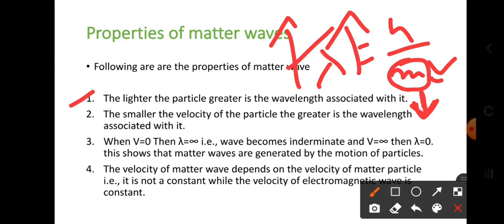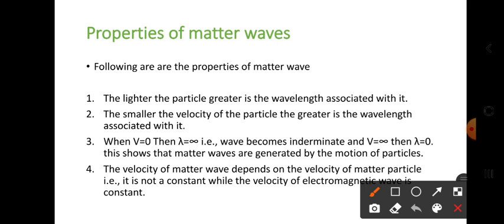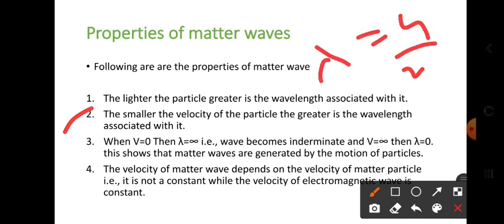Okay, next one. The second point is: smaller the velocity of the particle, the greater is the wavelength associated with it. Here it is also the same thing. See, lambda is equal to h by mv. When the velocity is low, then the wavelength is very high.